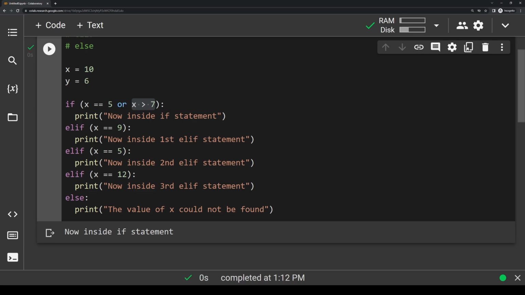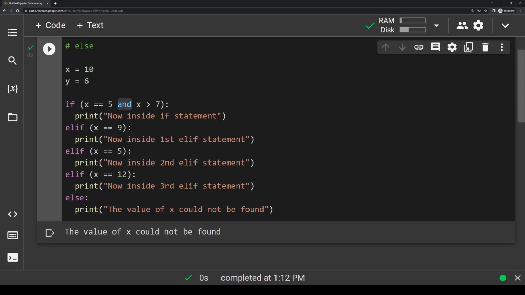And we also have the AND keyword. The AND keyword makes it so that both of the conditions have to be true. So if we do x equals 5 and x is greater than 7, this is not going to run, because even though x is greater than 7, it is not equal to 5, so the AND operator does not let this code run. So if we run this, we'll see that it again defaults to the else block.